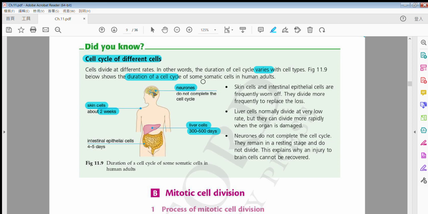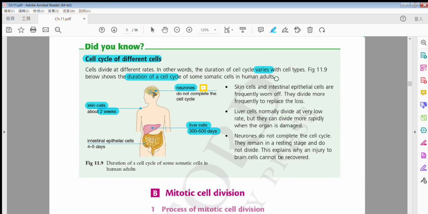Neurons are nerve cells. They do not complete the cell cycle, so that means they cannot be repaired. Write this down: they cannot be repaired. And then the last one, the intestinal cells, are also very quick.